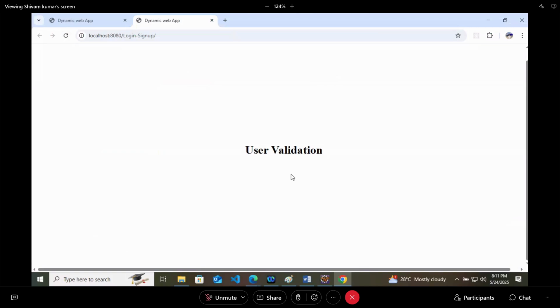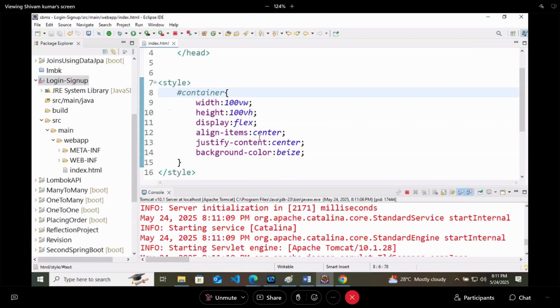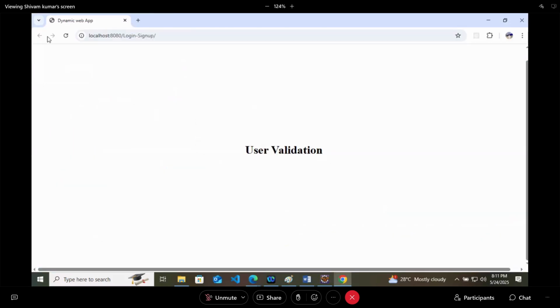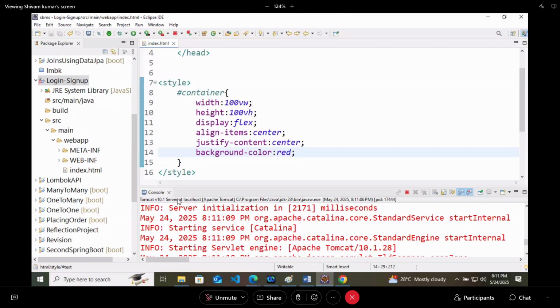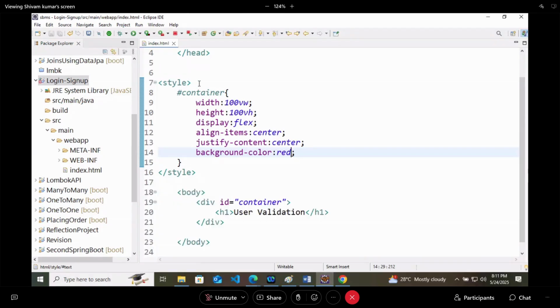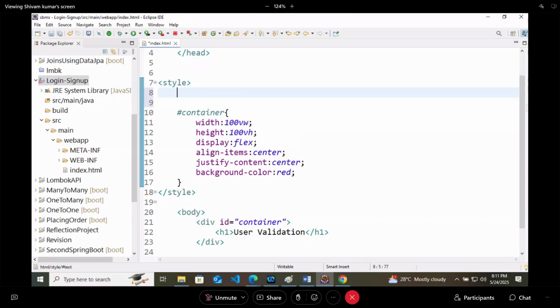So here we got the thing. Background color is still not supporting. So here we got a very basic app, and in that only let me make some of the changes.